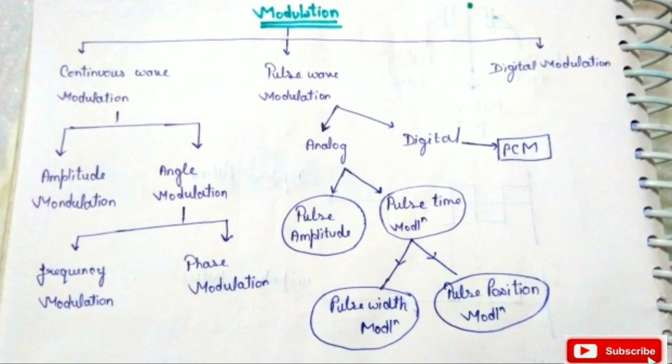Pulse wave modulation is of two types: analog and digital. When we change our analog signal into digital form to transmit our signal, then we perform PCM, that is pulse code modulation. Analog modulation is of two types: pulse amplitude and pulse time modulation. In this video, we will discuss pulse amplitude modulation. Pulse time modulation is of two types: pulse width modulation and pulse position modulation.